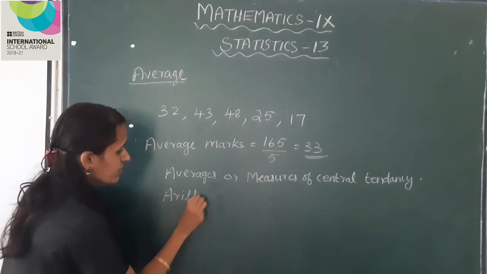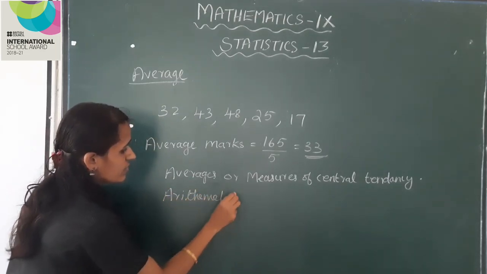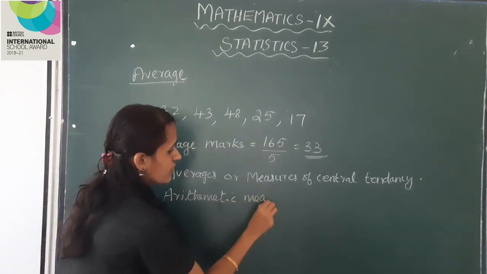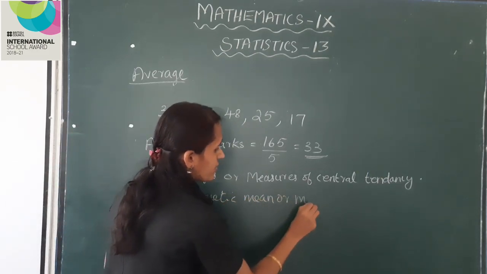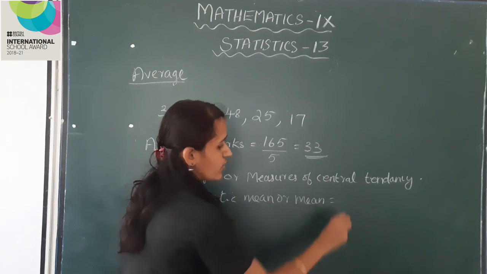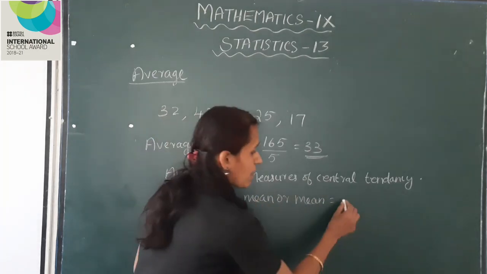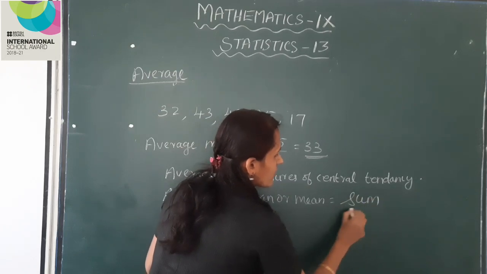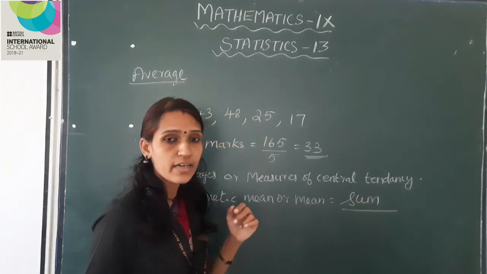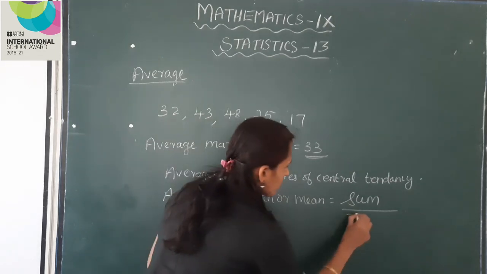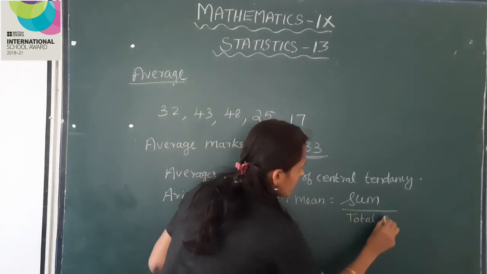Arithmetic mean or mean is the average got by dividing the sum by their numbers, that is total numbers.